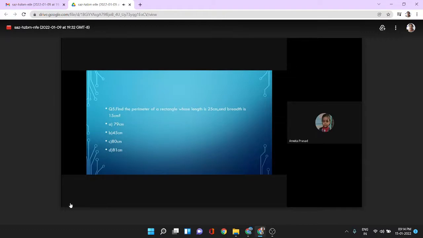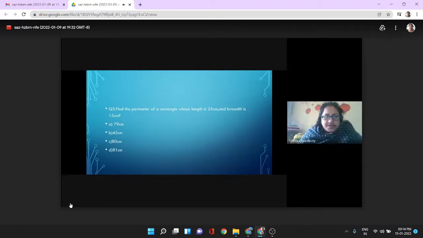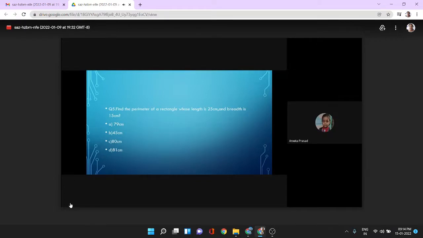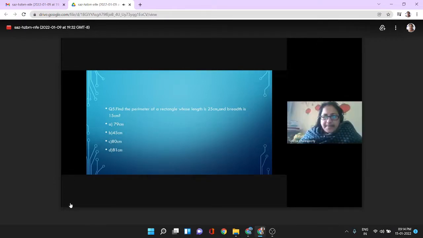Option D 81 centimeter. This question is for Sanjana. Sanjana, you try this. Draw a rectangle. Give the length 25 centimeter, breadth 15 centimeter. And then you add all four sides and tell me the answer.